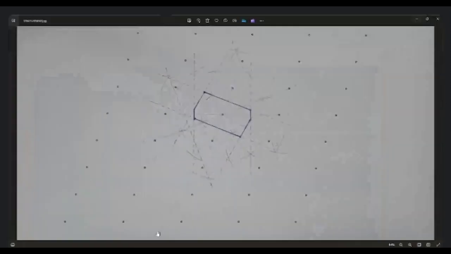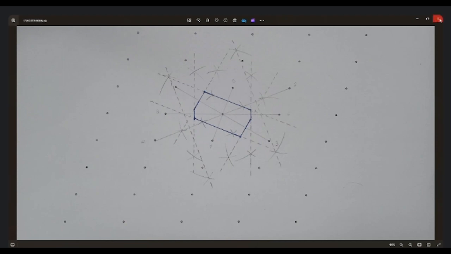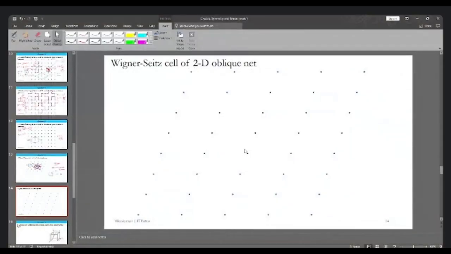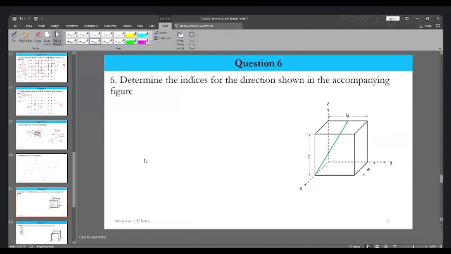Now, what if someone tries to find its volume, sorry, its area by geometry? How complicated will it be? You have to find the area of this entire rectangle up to this particular point, and we have to separate this particular area. It will require a lot of calculation, a lot of geometry. But instead of finding it by geometry, you should do it by the effective area associated with the particular lattice point. Okay, so now let's move ahead to the next question.